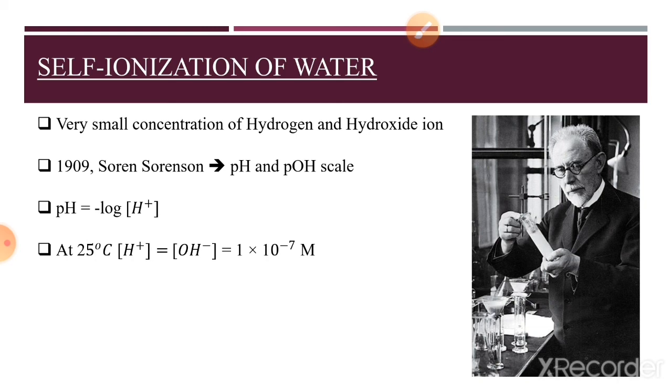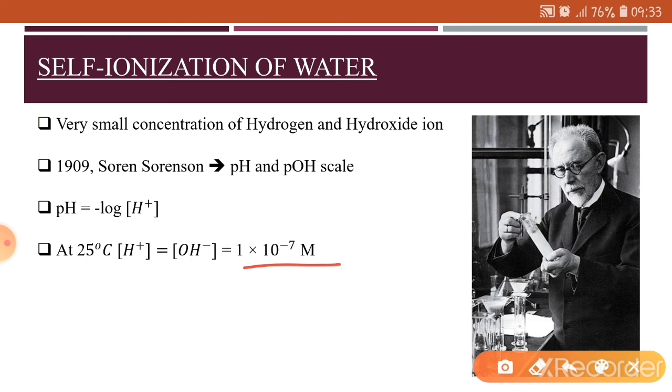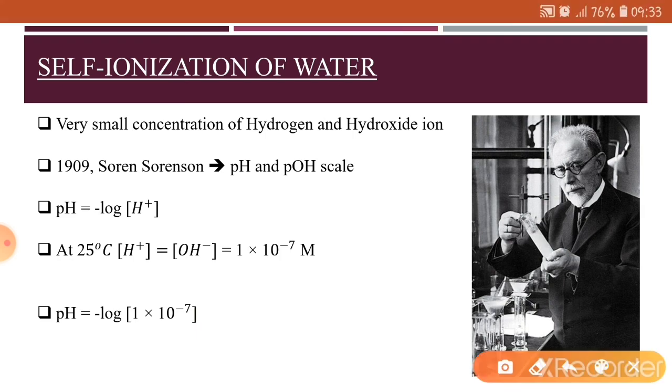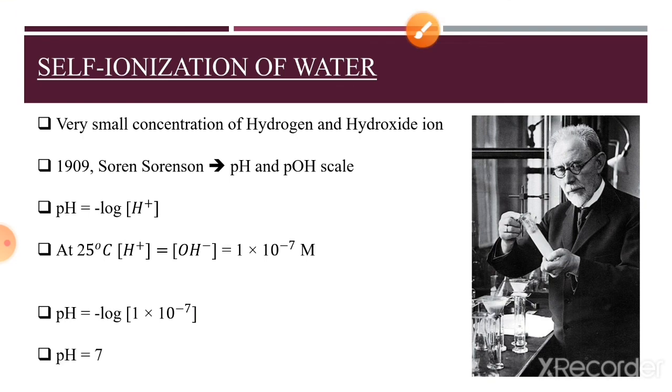So if we want to calculate the pH value of that solution, we just put this value of hydrogen ion concentration in this equation. When we put this value, we get the pH value equal to 7. So this means that at room temperature, the pH value of water would be 7.